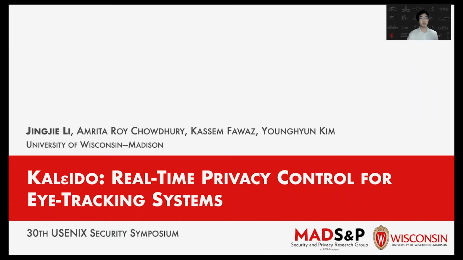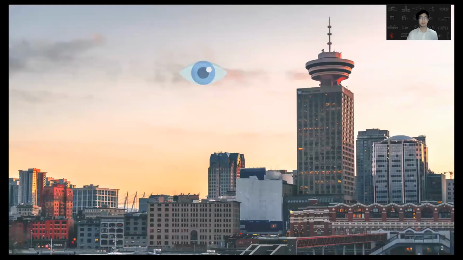Today, I'm glad to talk about our KALEIDO, which is a real-time privacy protection system for eye tracking applications. So first, what is eye tracking and why should we care about eye tracking? In eye tracking, the user's eye gaze location or attention is being checked continuously on a visual scene by vision cameras. For example, when you're visiting Vancouver virtually for the USENIX conference.